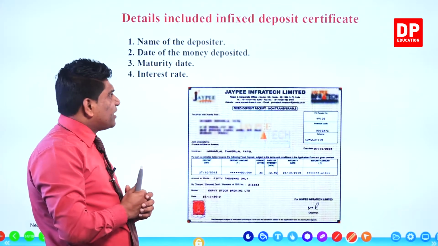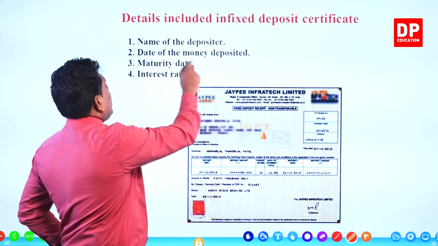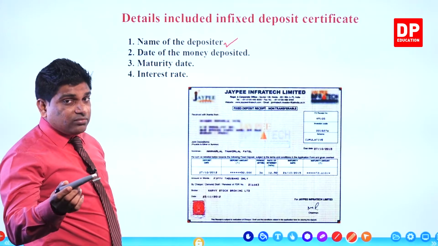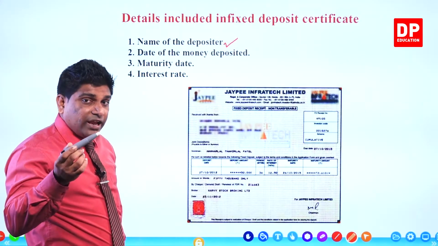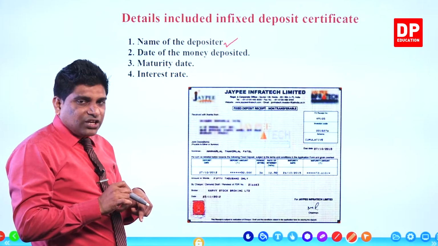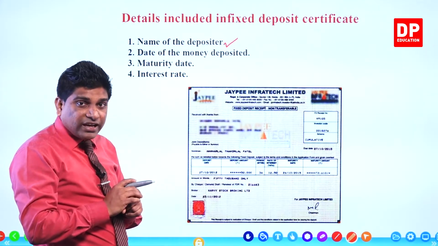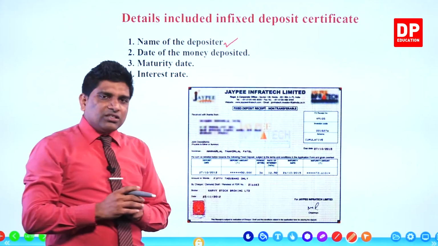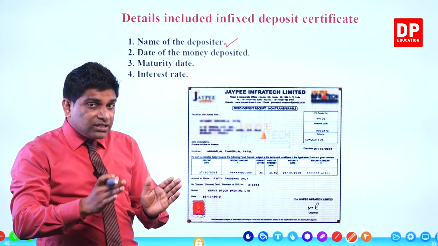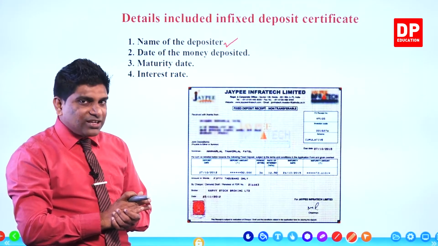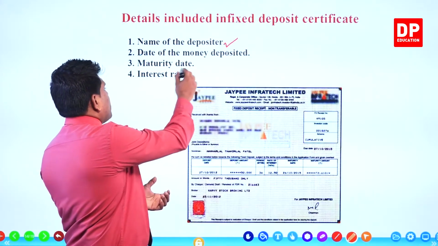I explained it, but look at it here again. Name of the depositor. If your name is Nayana Pereira, then in that fixed deposit certificate, they enter the name as Nayana Pereira, right? Then the date the money was deposited. When you deposit this money, that date is also included in the fixed deposit certificate. The other one is the maturity date.